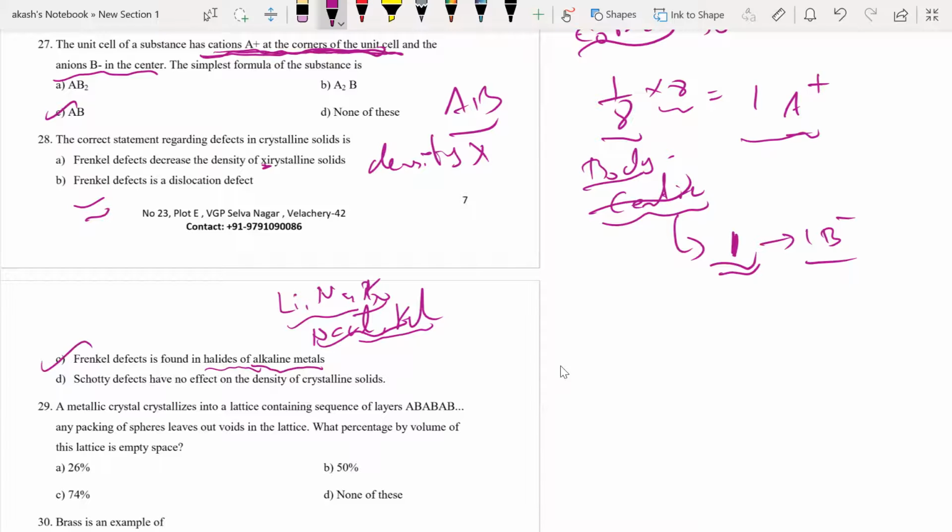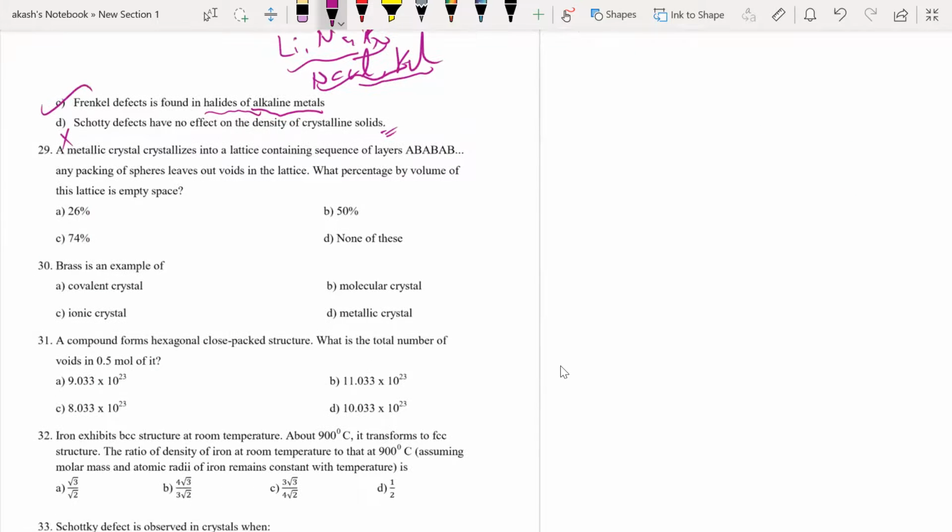Schottky defect has no effect on the density of crystalline solids. No, we know that it is going to decrease the density. So this option is obviously not right, it is a wrong statement. Frenkel defect is not a dislocation defect. I think it is a stoichiometric defect. Okay, fine. So that's about question number 28. Option C is the correct answer.